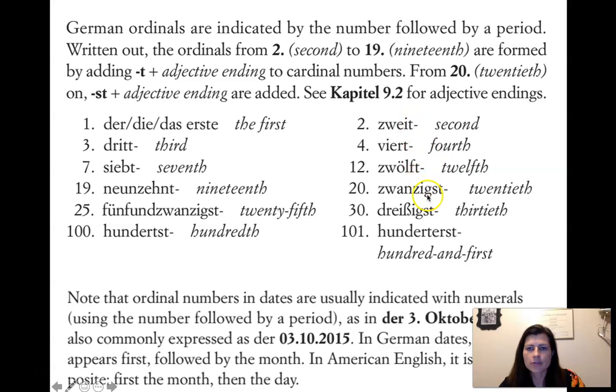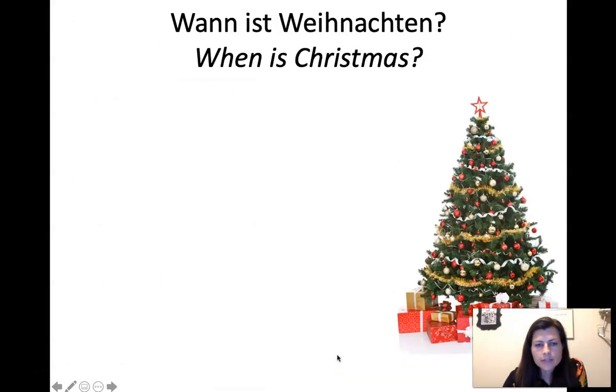gender of whatever's coming after it, but it's going to be a while till we do adjective endings, so don't worry right now. Basically, these things are just showing that it could be a different ending. But just memorize the masculine ones for now. So then we have the dates, right? Der 3. Oktober, and this period here is indicating that it's an ordinal number, not just a regular number. Okay, so let's go through some dates.